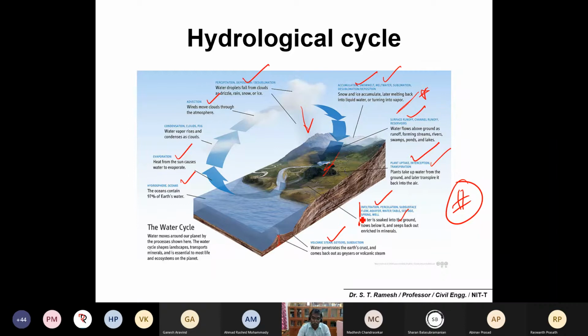So these are some of the concepts you can remember. And the last one is about volcanic stream at the bottom of the soil, the land, or you can say simply hot springs, geysers, and other related features. Okay, so this way you can understand better what the hydrological cycle is. So write or draw a hydrological cycle with a lot of concept notes. That is enough from the examination point of view.